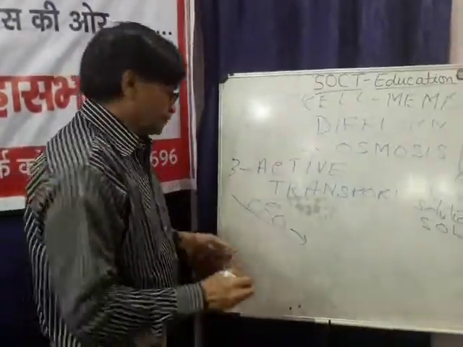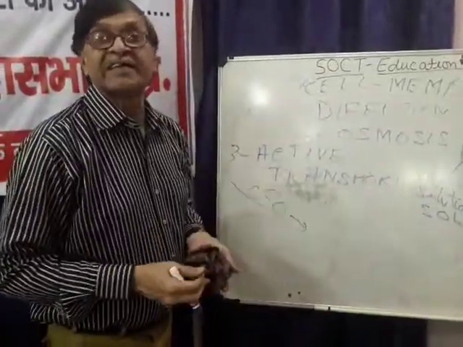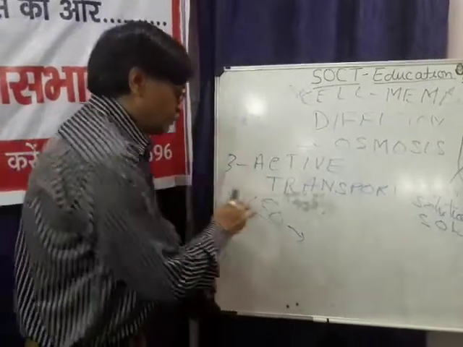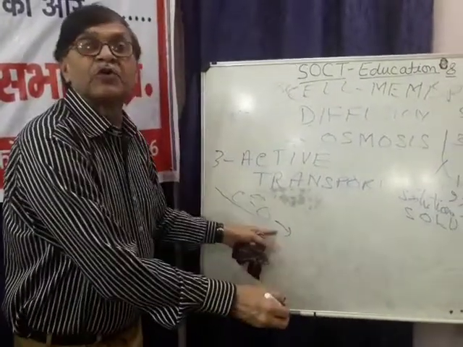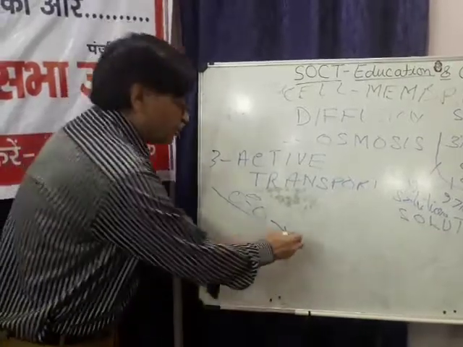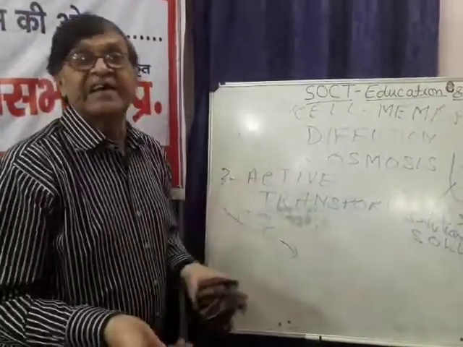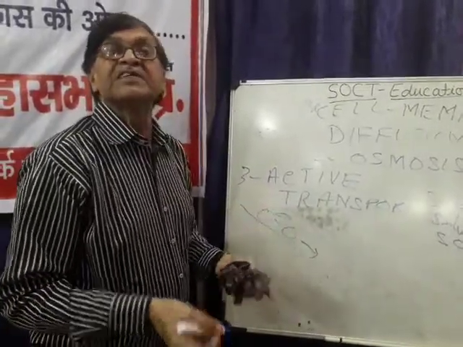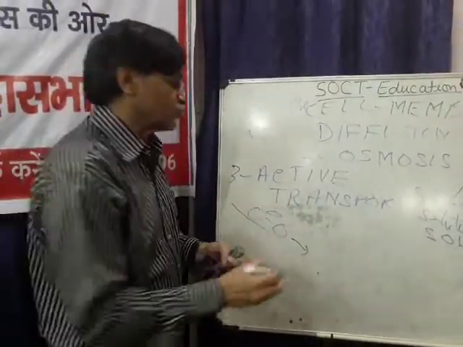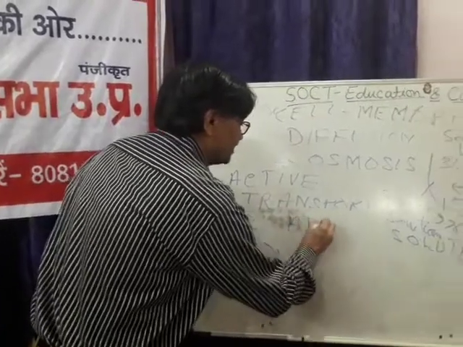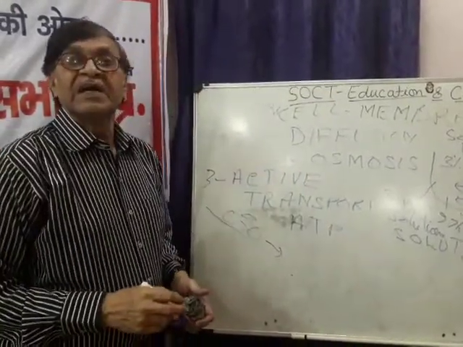But sometimes you use your cycle pedal to go upward, from the lower surface to the upper surface, and you are using energy. So active transport is energy linked transport. The energy is given by ATP. Mind it,